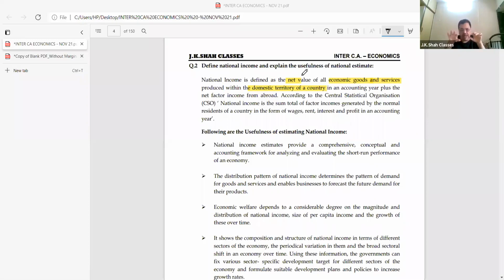If there is an Air India plane which is on a journey from London to Doha, why I'm saying London to Doha? Because when I came from London to Mumbai, the flight had landed first in Doha. So, Air India plane, which is from London to Doha, also becomes a part of the domestic territory. There is a particular ship which is in Hong Kong port. That is also India.